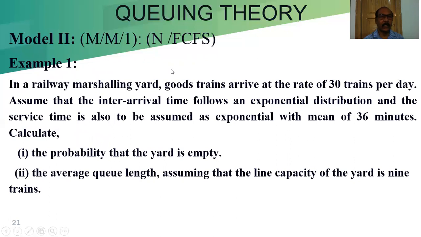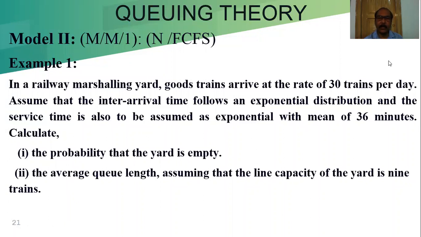Now we are considering an example in the finite queue. In a railway marshalling yard, goods trains arrive at the rate of 30 trains per day. Assume that the inter-arrival time follows an exponential distribution and the service time is also assumed to be exponential with a mean of 36 minutes.